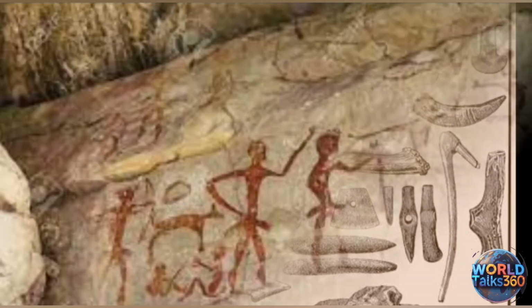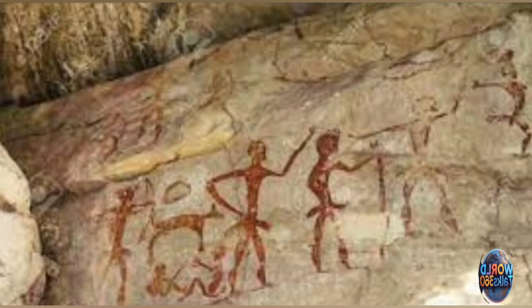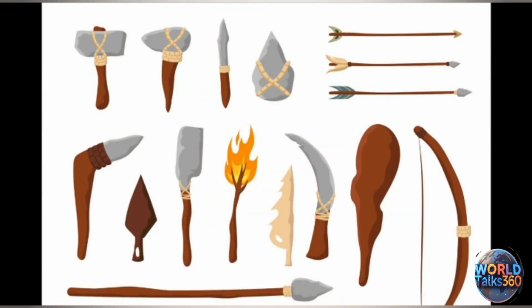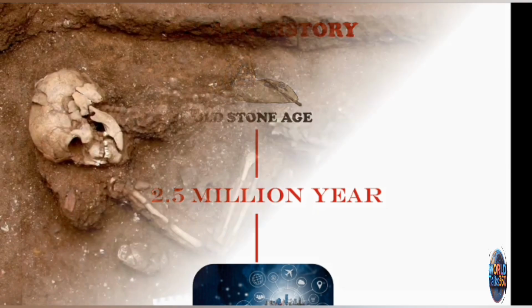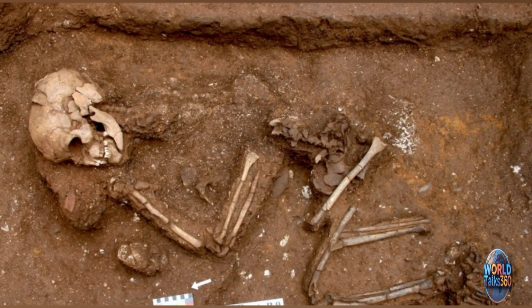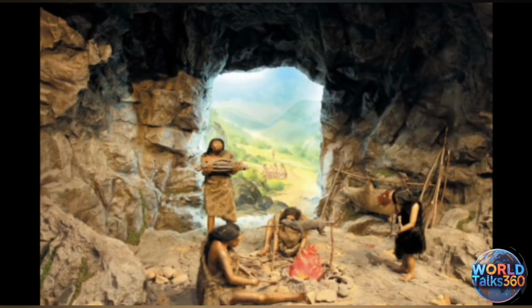The second question is, how did we get the history of this time? Most of the history we found is in the form of pictures carved on stones. Other evidence comes from their weapons and tools, many of which were made from bones. The time gap between us and those people is about 2.5 million years. After such a long time, most of the history we found is related to stones and bones, because other materials were dissolved over time. Stones and bones did not dissolve, which is why they survived. By comparing these remains, scientists learned about their history and explained how these people lived and what their lifestyle was like. Now, let's talk about those people.